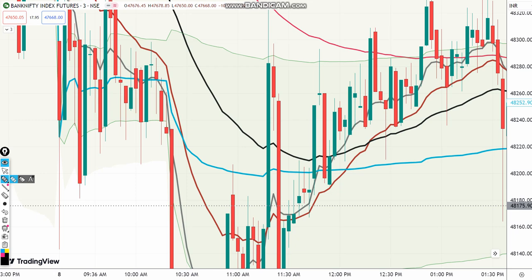I could not trade it properly because I already lost my first trade because I improperly traded here at this point, which I should not have traded. Because there was a rebound from 9MA, I thought it will go down. So I improperly traded it, and I got stuck here in between.